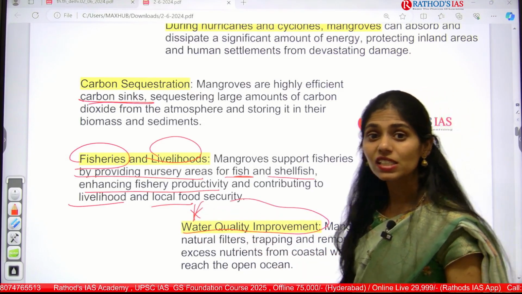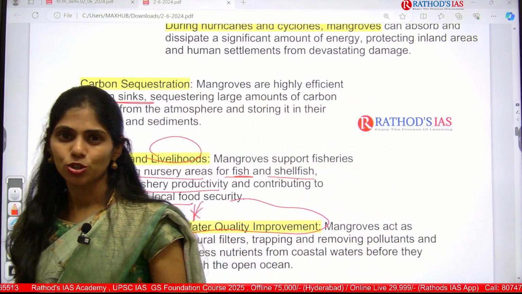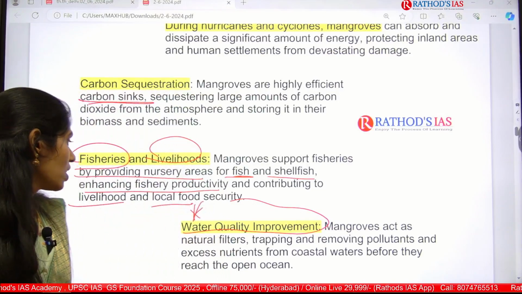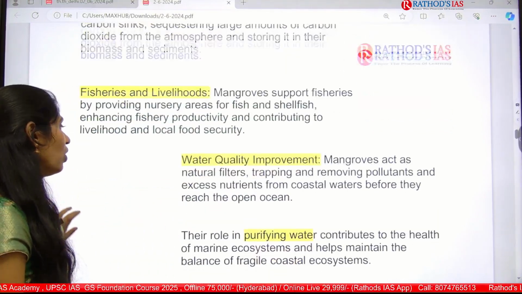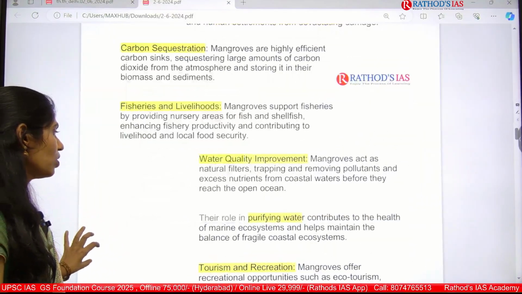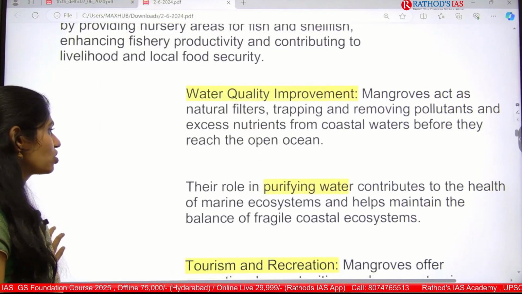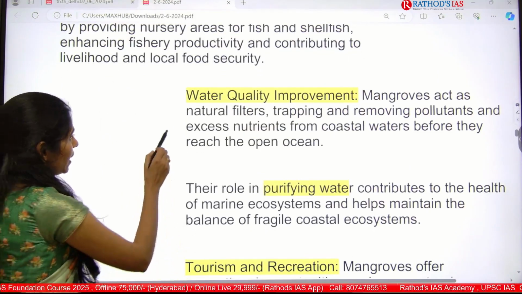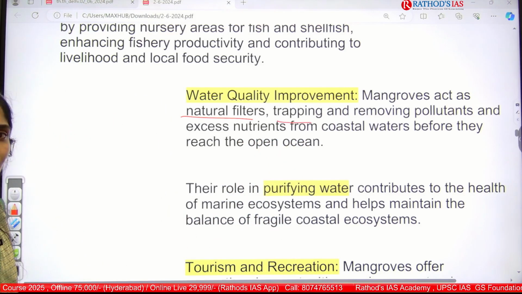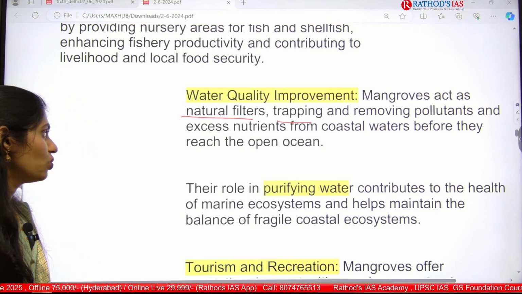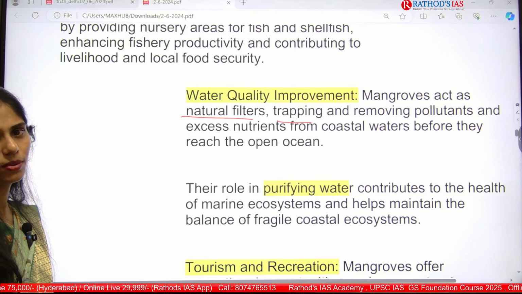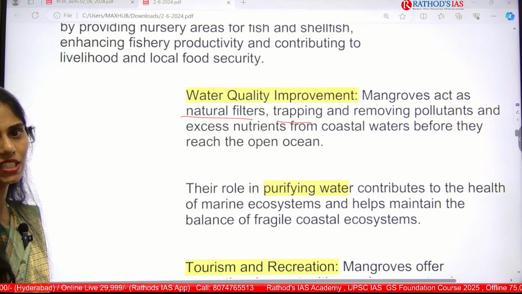They will be acting as kidneys. Okay, so this was the question which appeared in your UPSC 2020. Here the natural water quality will be improved by these mangroves because they act as natural filters, trapping and removing pollutants, and they will also be removing excess nutrients from the coastal areas before they reach the open ocean. So because of this, yes, they act as kidneys.